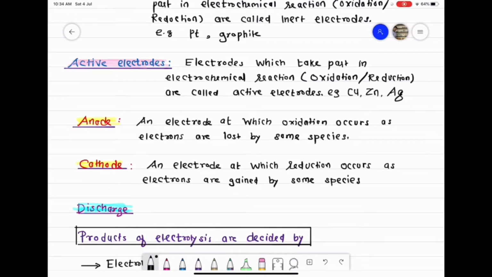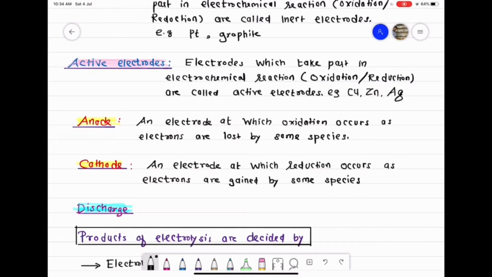So class, हमने जो 10 में सीखा था, cathode positive, anode negative, like that. That is not the real definition of cathode and anode. The anode is the electrode on which oxidation takes place, and the cathode is the electrode on which reduction takes place. This is the real definition of cathode and anode.